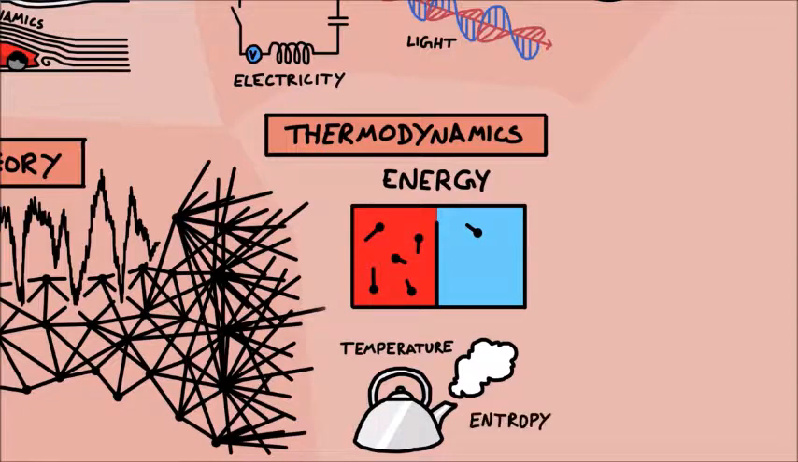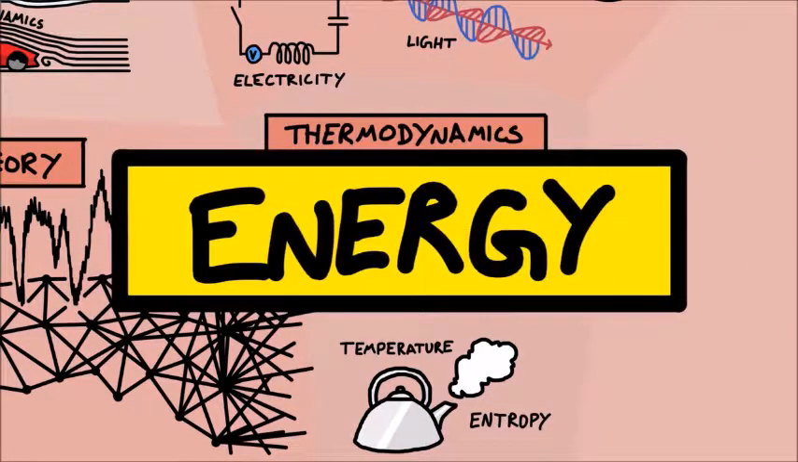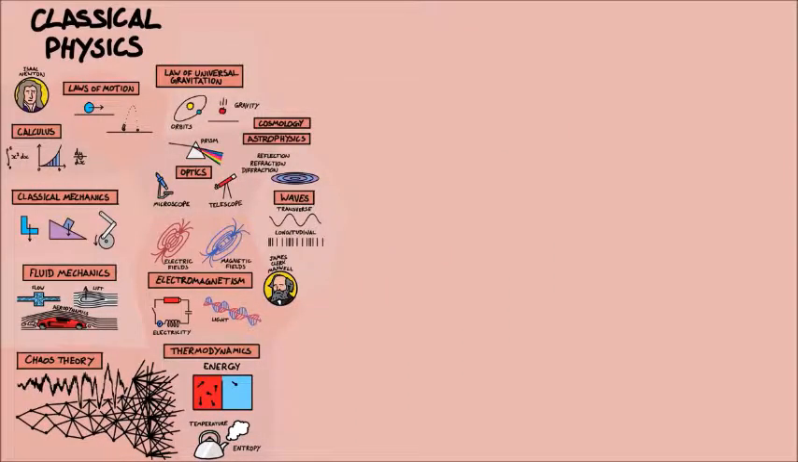It also includes entropy, which is a measure of order and disorder and basically tells you how useful different kinds of energy are. Energy is a fundamental property to physics, and although I've written energy here, I should have written it everywhere on this map, because everything has energy. So that's all of classical physics, the picture of the universe we had around the year 1900.